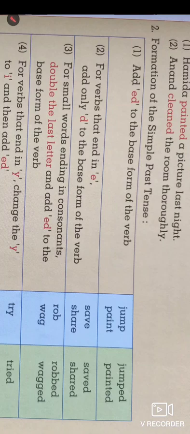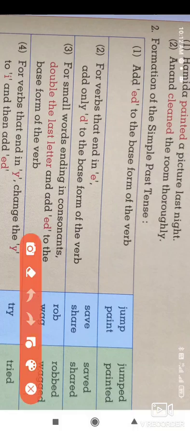So here, when the verb ends with e, for example save, save ends with the letter e. We just added d. Look at the last word. We just added d.